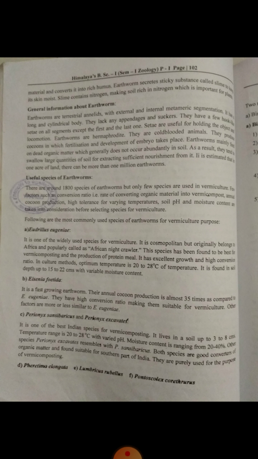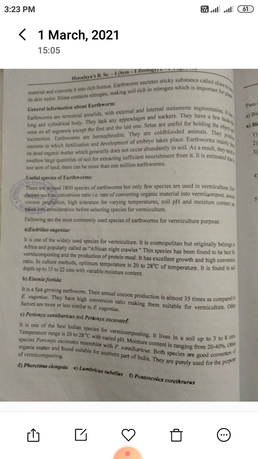First, Eudrilus eugeniae is one of the most widely used species for vermiculture. It is cosmopolitan, meaning it is present in any area, but originally belongs to Africa and is popularly called the African nightcrawler. This species has been found to be best in vermicomposting and the production of protein meal. It has excellent growth and a high conversion ratio.